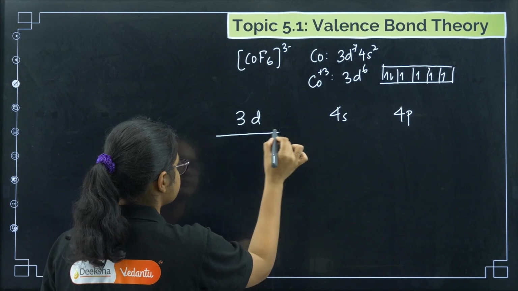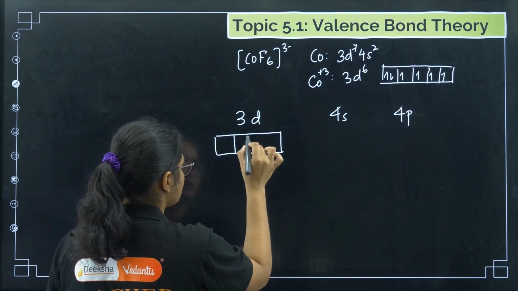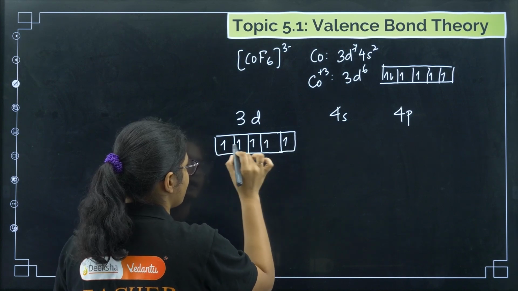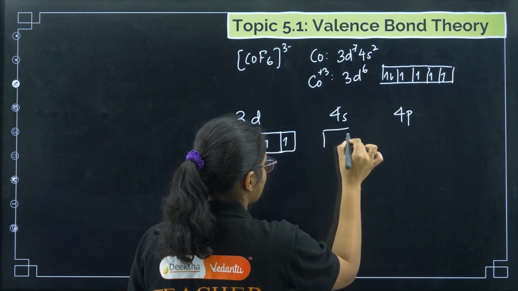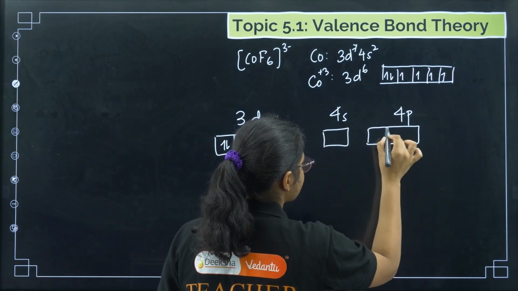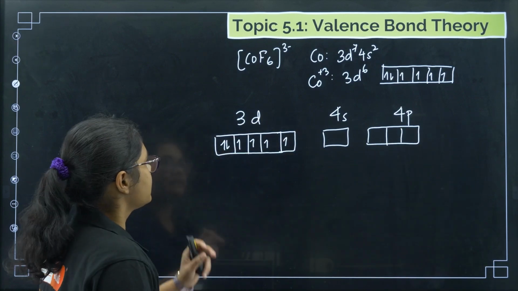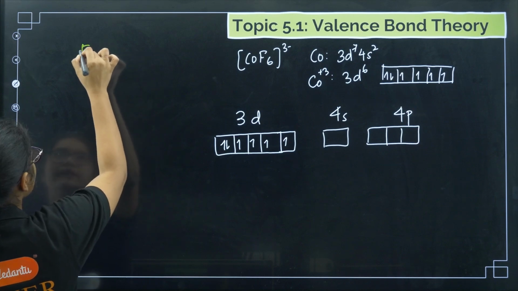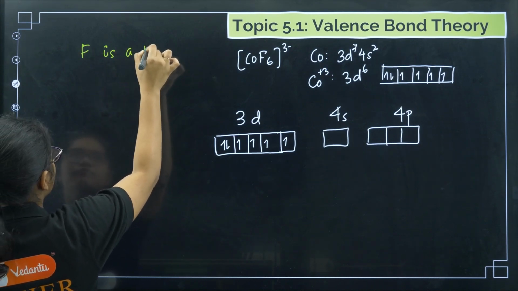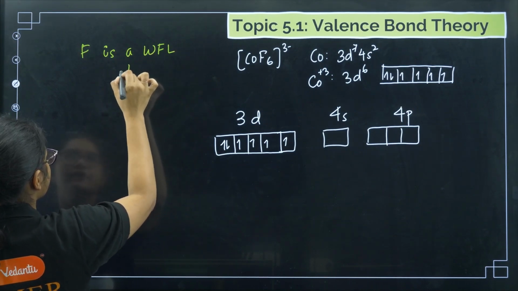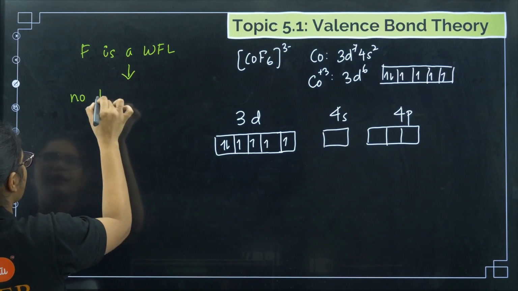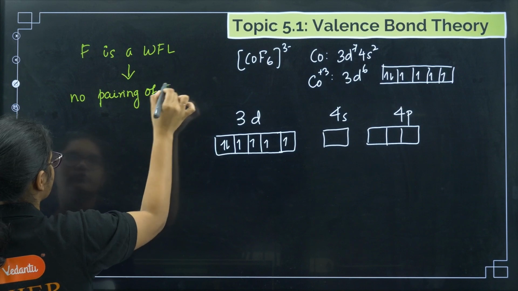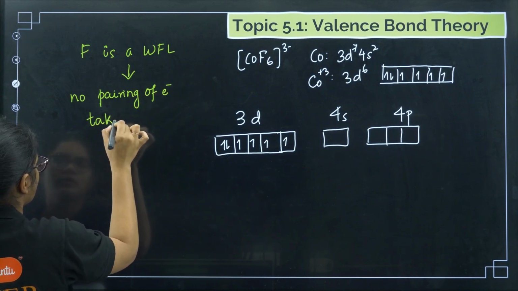So let us draw first. This is 3d, 1 2 3 4 5 and 6. Then we have 4s and 4p. Now what happens in this case? The important point is that fluorine is a weak field ligand. So if a weak field ligand is there, no pairing of electrons takes place.